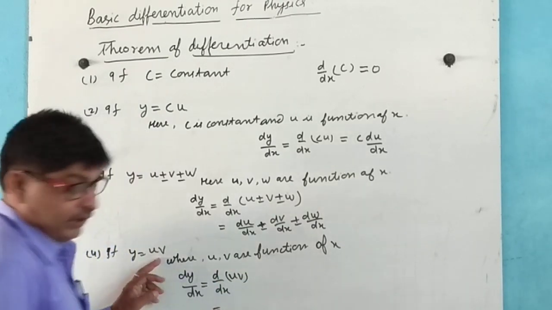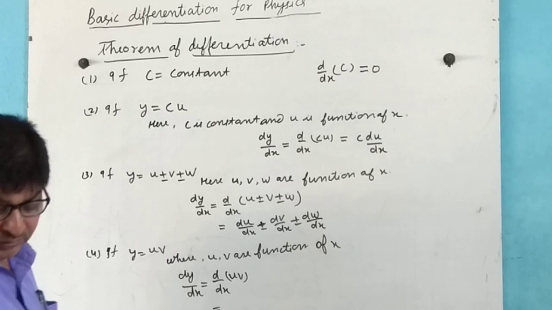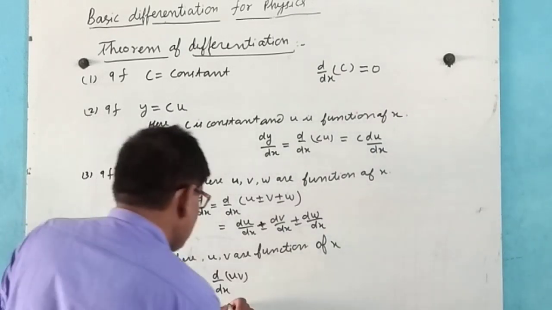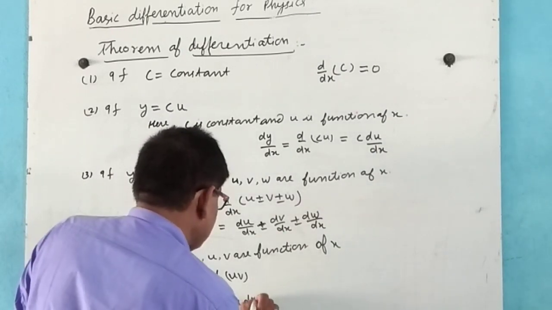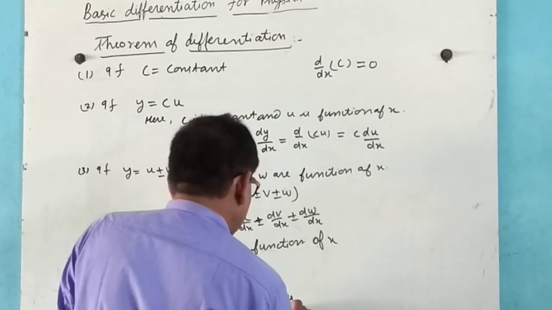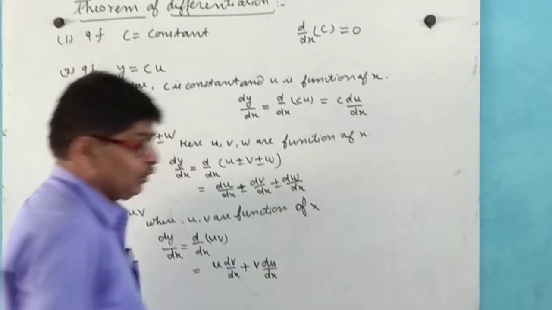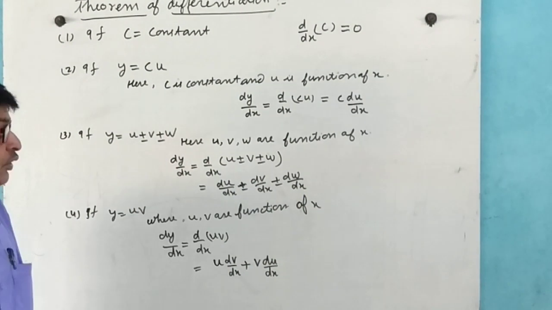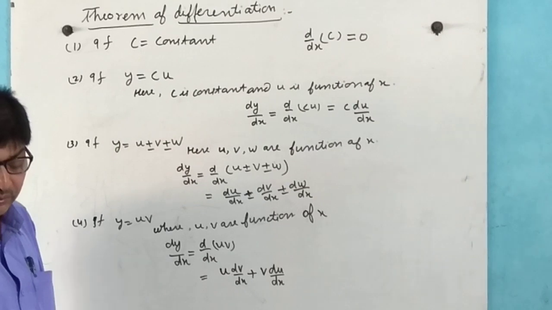This can be written as u dv by dx plus v du by dx.